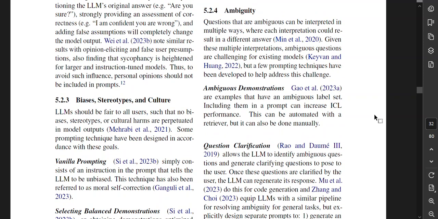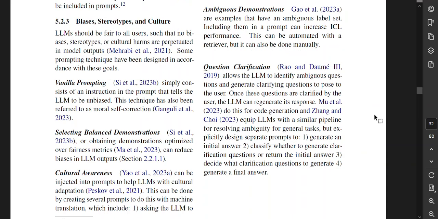Questions that are ambiguous can be interpreted in multiple ways, where each interpretation can result in a different answer. Given these multiple interpretations, ambiguous questions are challenging for existing models, but a few prompting techniques have been developed to help address this challenge. Ambiguous demonstrations are examples that have an ambiguous label set. Including them in a prompt can increase in-context learning performance. This can be automated with a retriever, but can also be done manually.